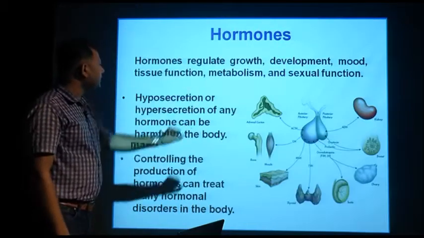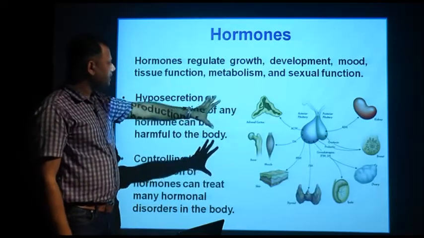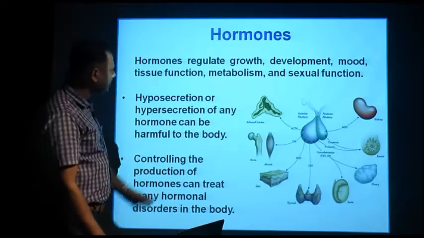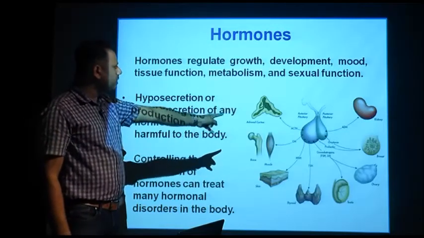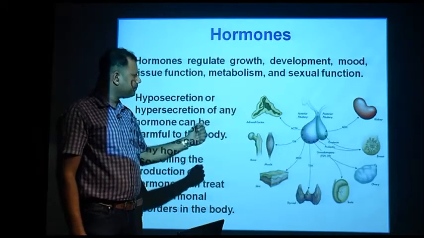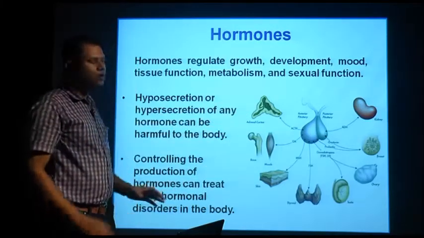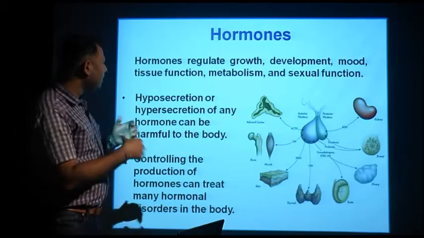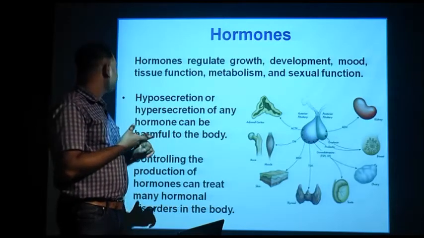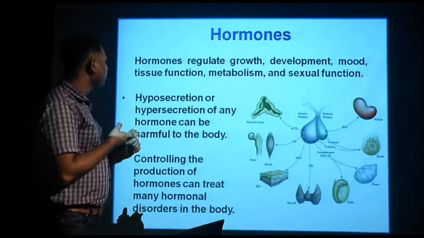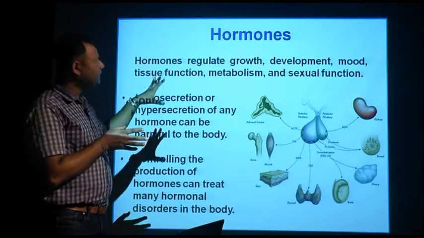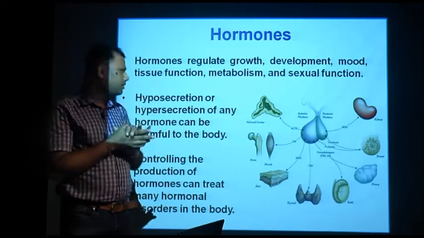This is the overall diagram that shows the master gland pituitary secreting various hormones and how it regulates. If you see the right side of the image, the pituitary hormones regulate the kidney, the breast, the ovary, and the various organs involved in the endocrine system. Hormones regulate growth, development, tissue function, metabolism and sexual functions. Overall, all body functions are carried out by these hormones secreted from the endocrine system.